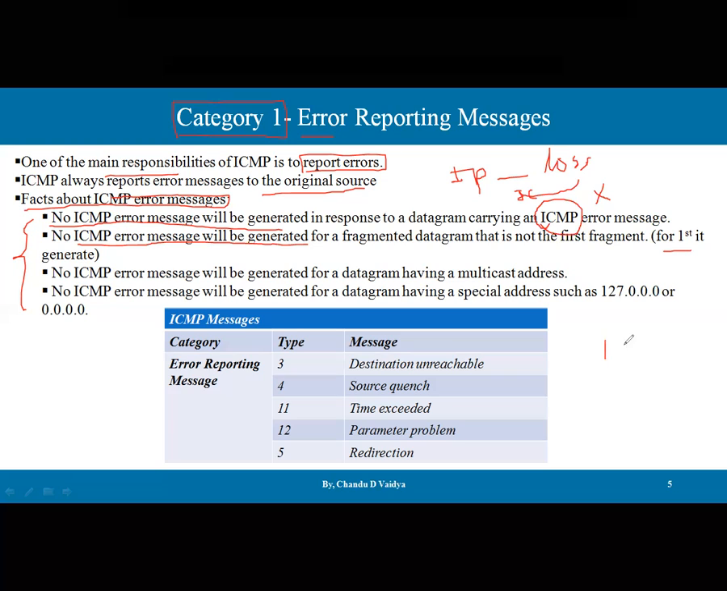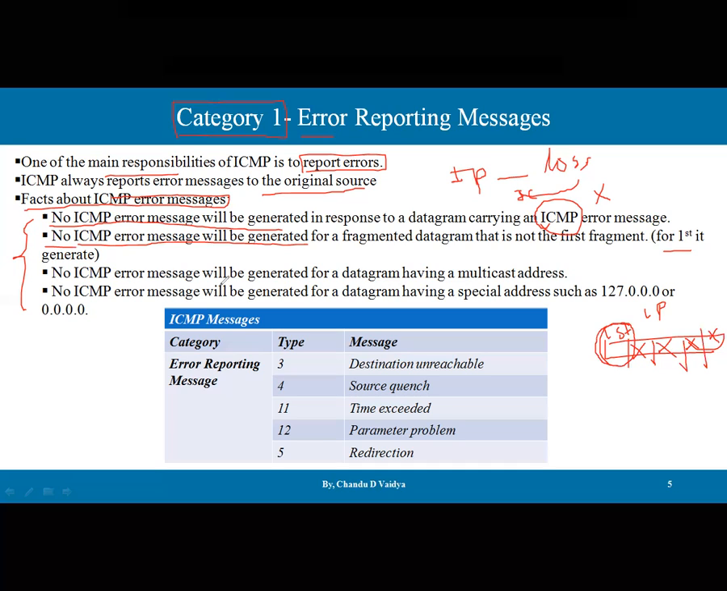Let's say I have a fragmented IP packet with fragments 1, 2, 3, 4, 5 available. If any of these fragments is discarded, no ICMP error message will be generated. But for the first fragment of the IP datagram, an ICMP error message can be generated. So this is the purpose of this second rule.